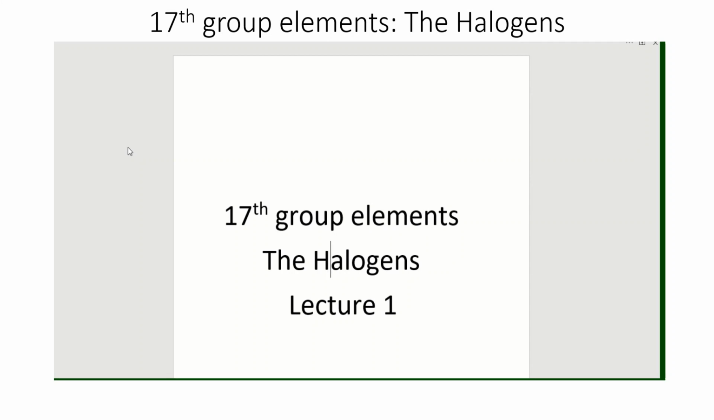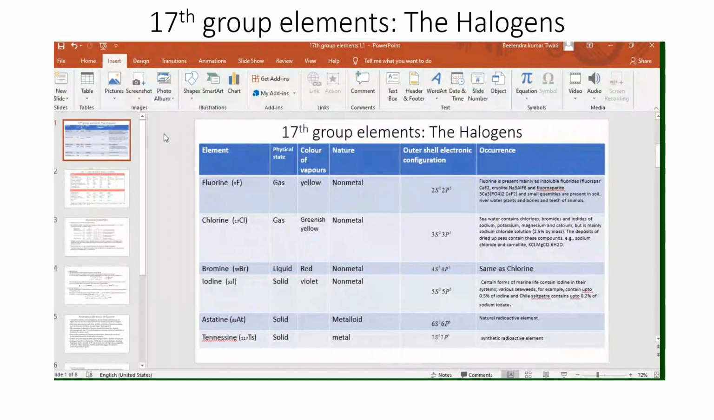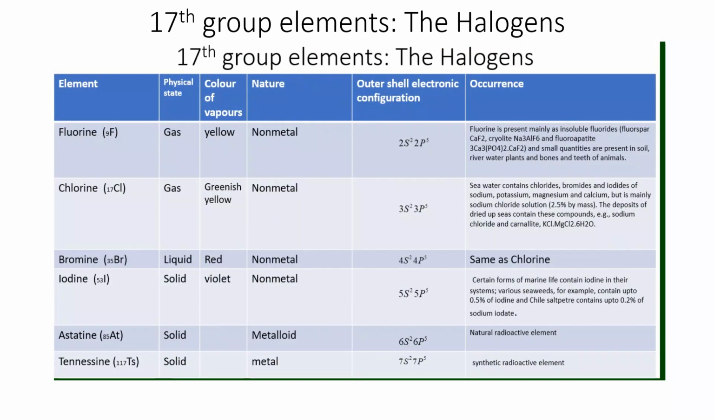Right. So halogens, the name halogen is given for salt forming elements. Halogens are salt forming. Most of the main salts are made up of halogens. The halogen is always an important constituent of main strong salts. That's why these are called halogens.